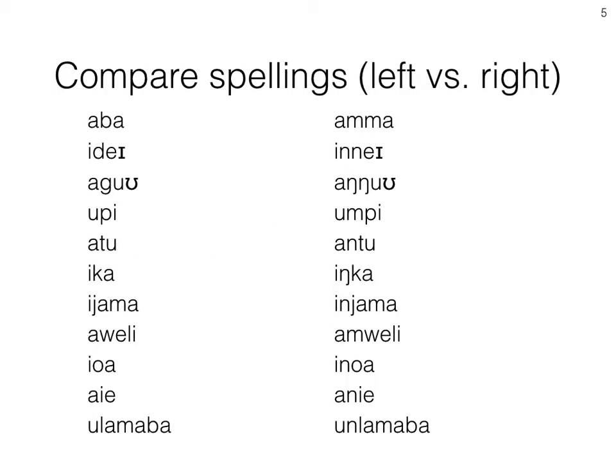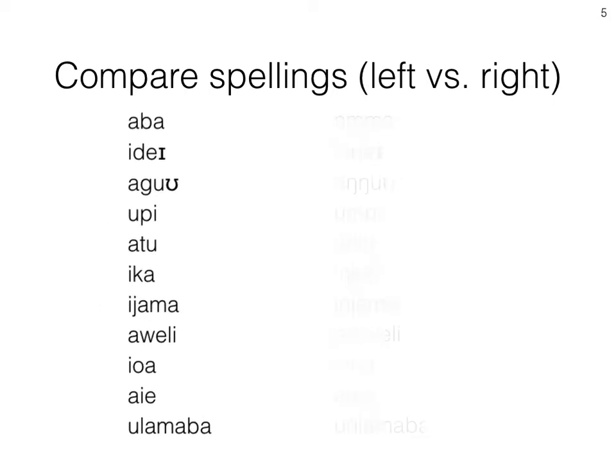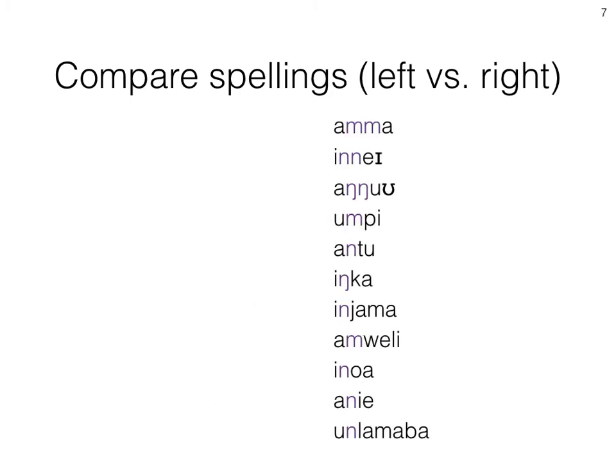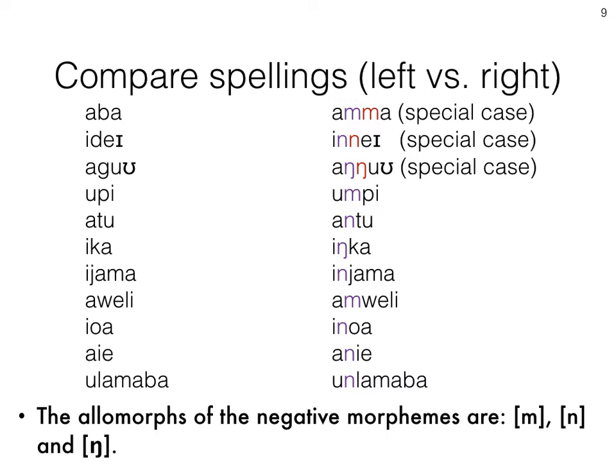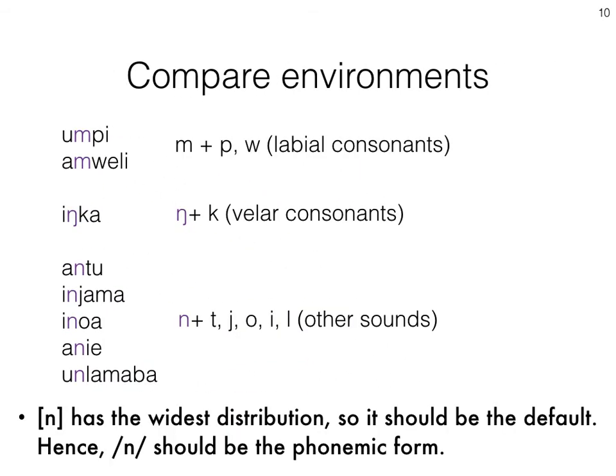So we decided to compare the spellings, dividing them into a left part and a right one. By a close observation of the comparison, you can find the allomorphs of the negative morpheme are m, n, and ng. And after comparing the environments, you can also reach one conclusion.